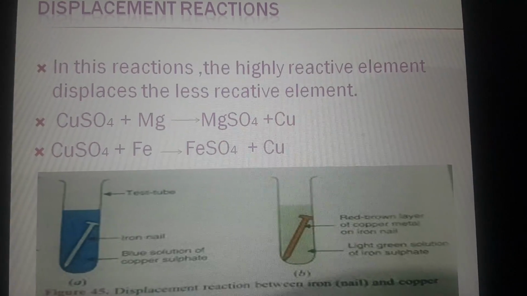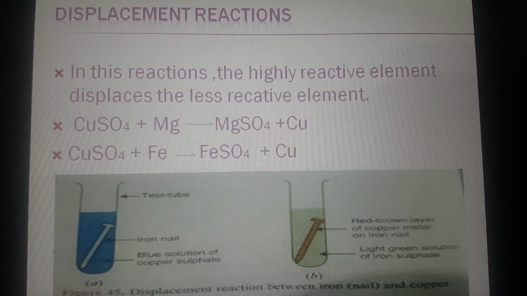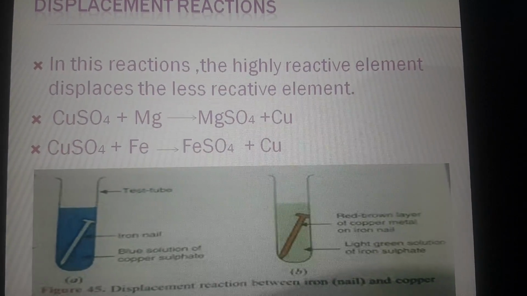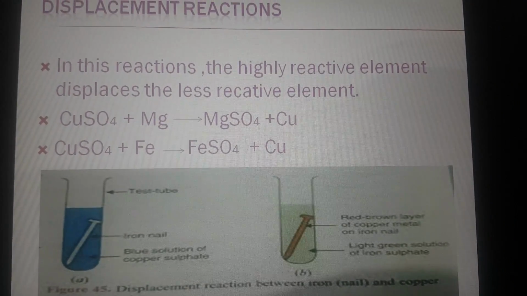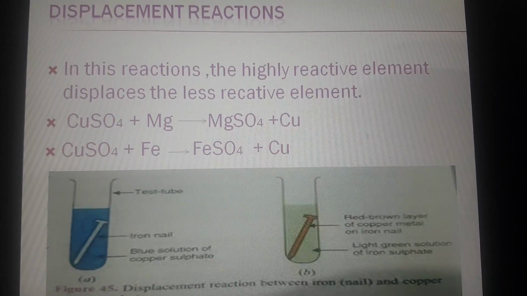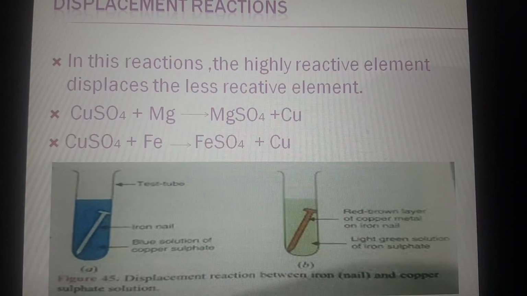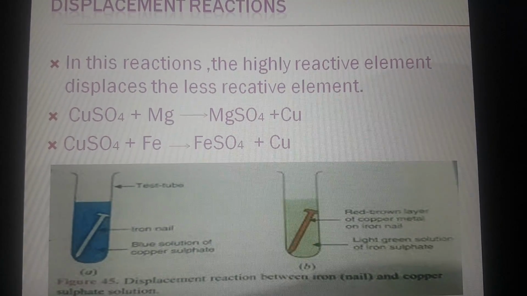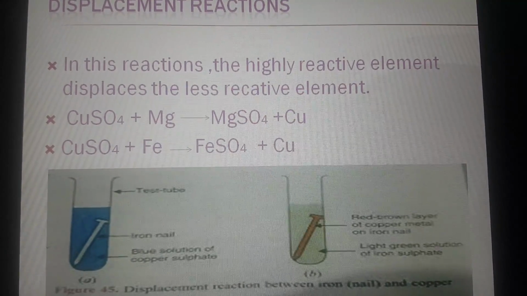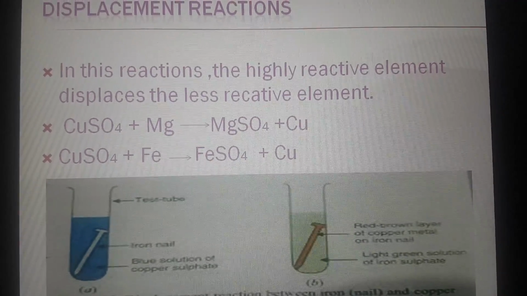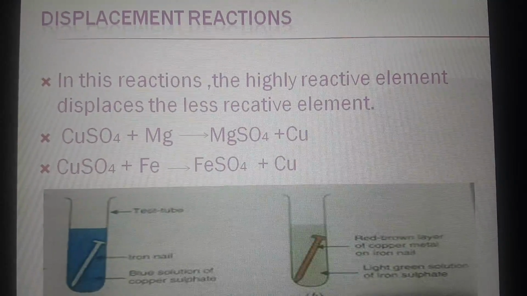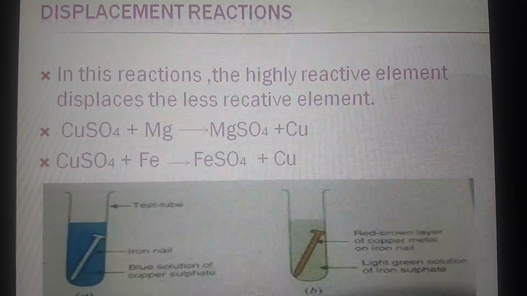Moving to the third kind of reaction, that is displacement reaction. So what are they? In these reactions, the highly reactive element simply displaces the less reactive element. In order to understand this kind of reaction better, you need to learn the metal reactivity series, because such reactions take place only when the highly reactive element is present and there is the salt of a less reactive element.